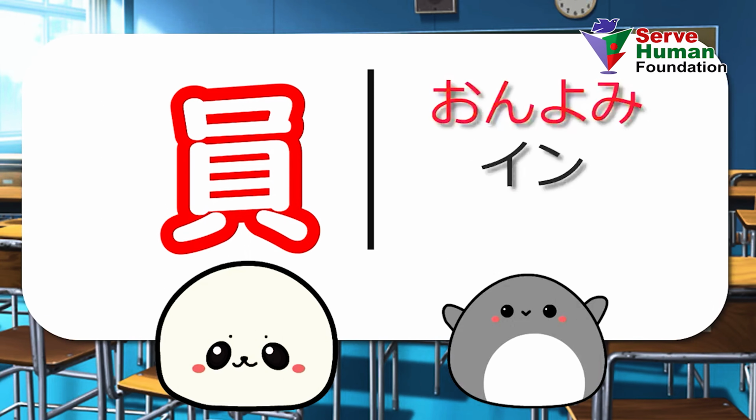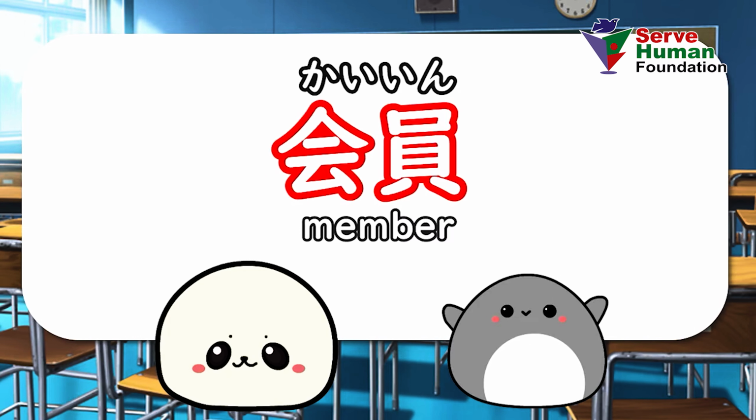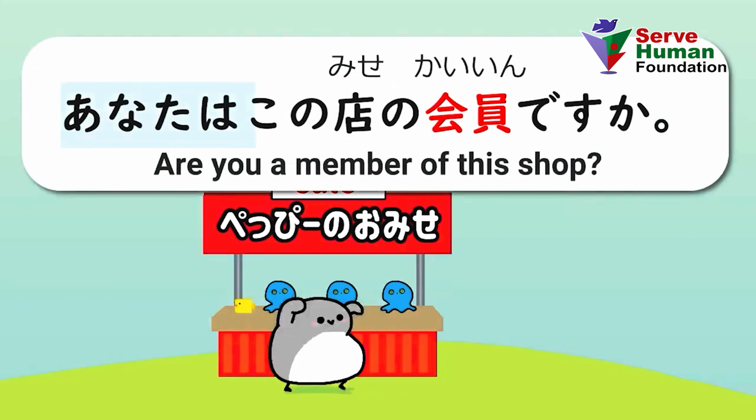The definitions of this kanji are member, employee, etc. Onyomi is in. There is no common kunyomi reading. An example word is 会員。あなたはこの店の会員ですか？